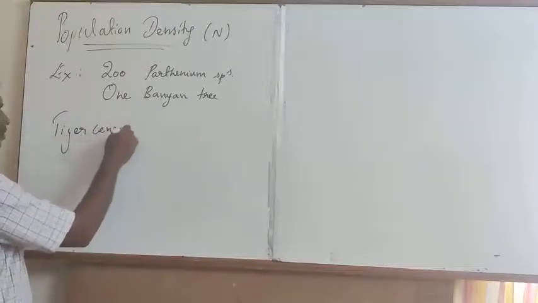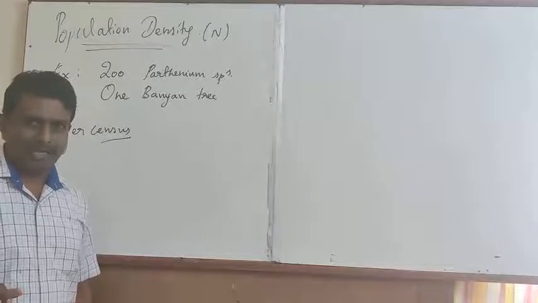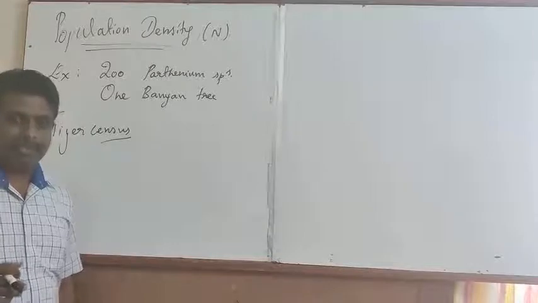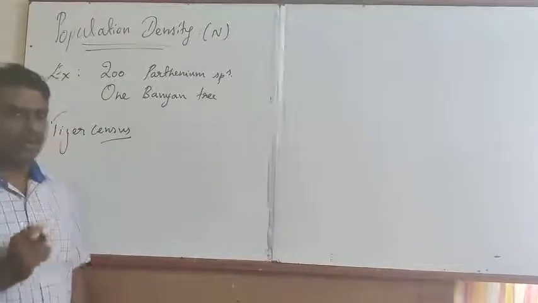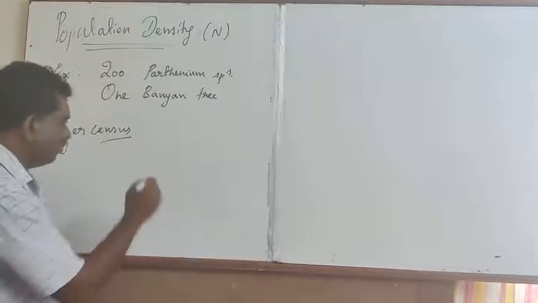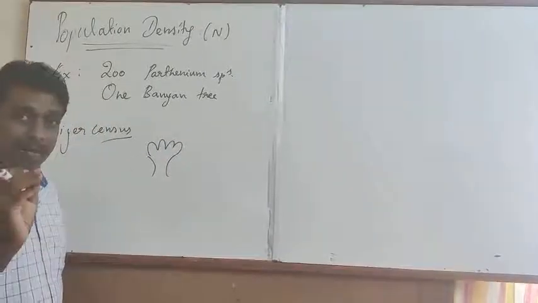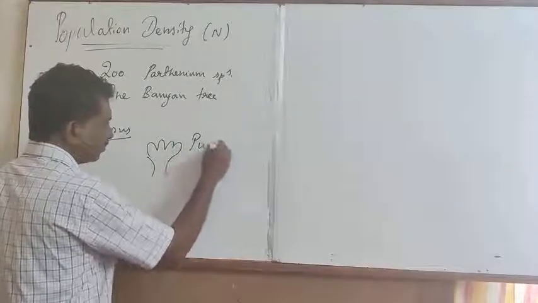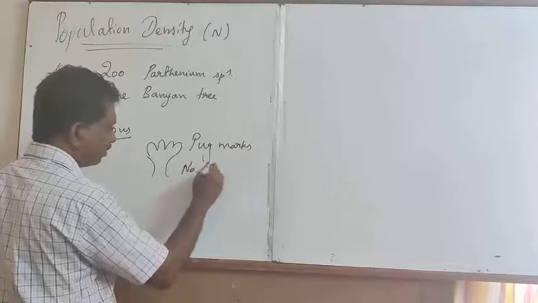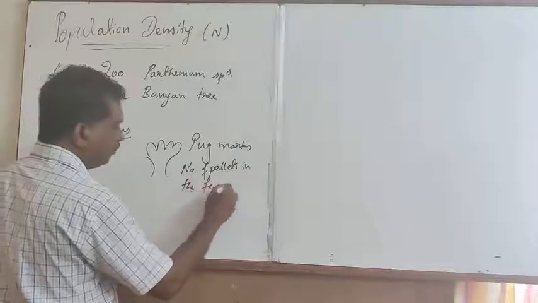In order to determine the number of tigers in a geographical area, one of the oldest methodologies employed is based on the pug marks and the number of pellets in the fecal matter.